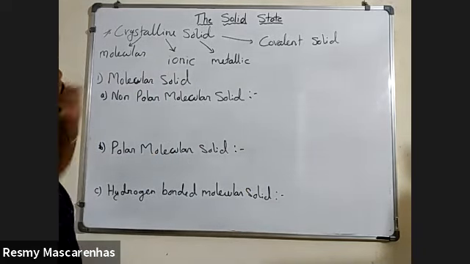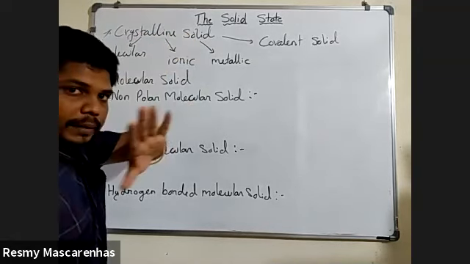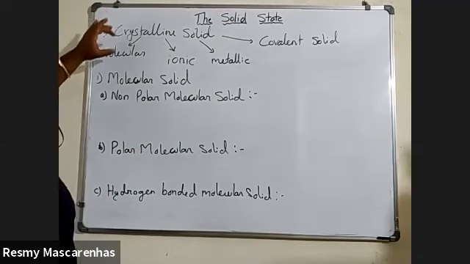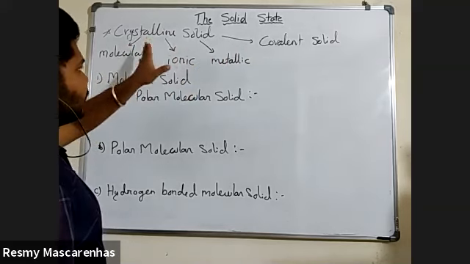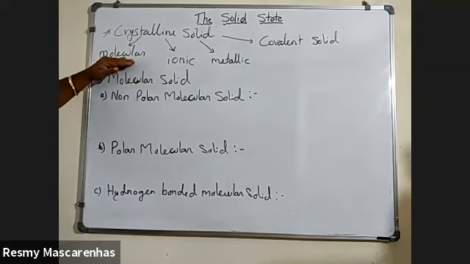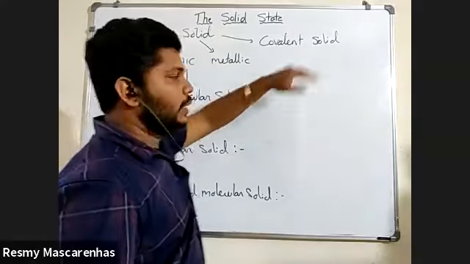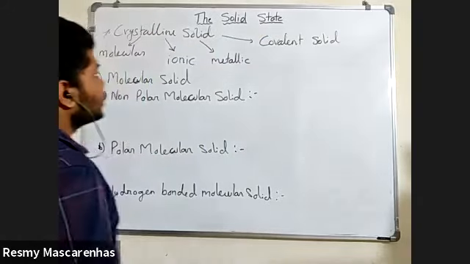So again I'm telling, we are going to learn more on crystalline solid. Amorphous solid only we have seen till distinguish between. For crystalline solid, the classification we have seen is into four types: molecular solid, ionic solid, metallic solid, and covalent solid.